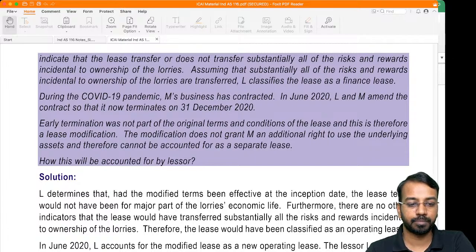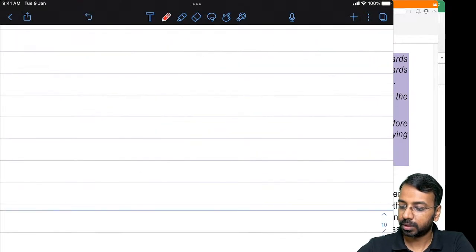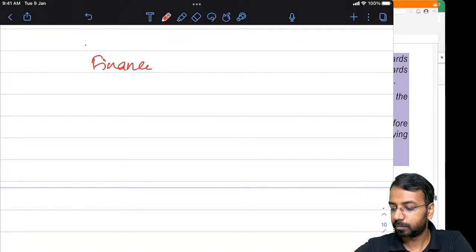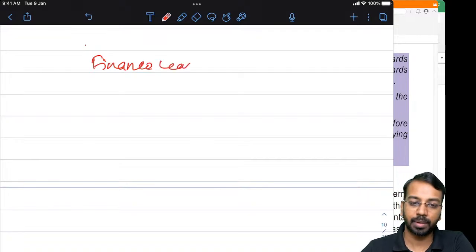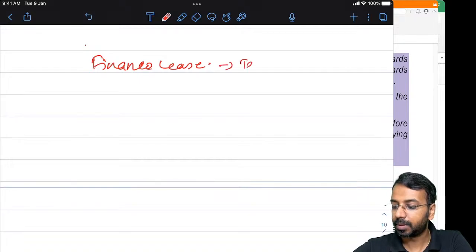Earlier it was a finance lease. Now this finance lease was based on what term of the lease?